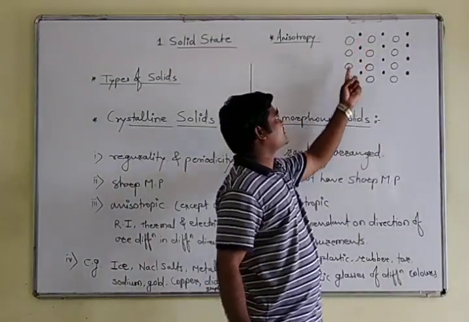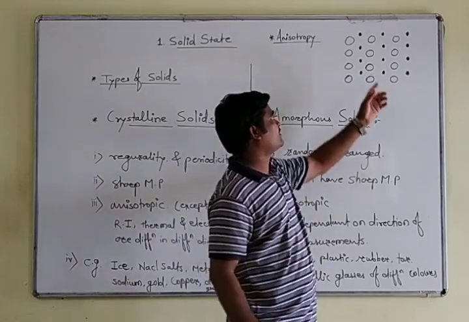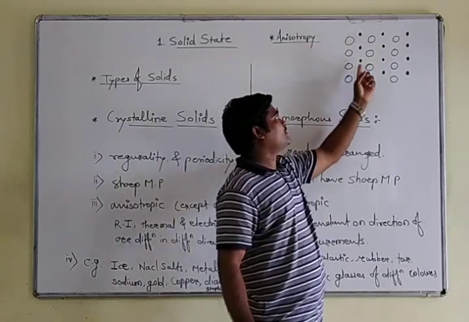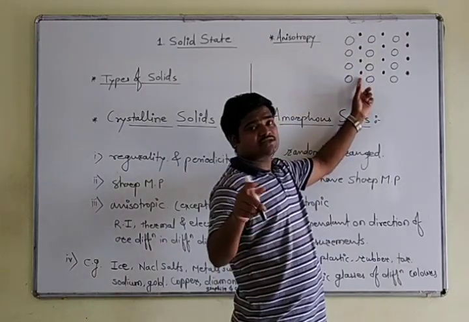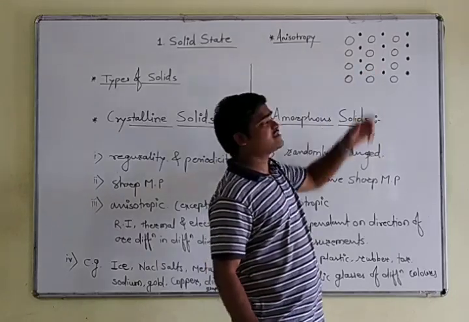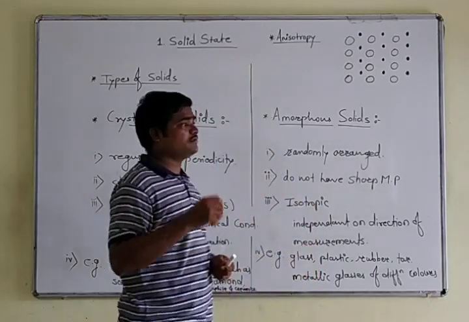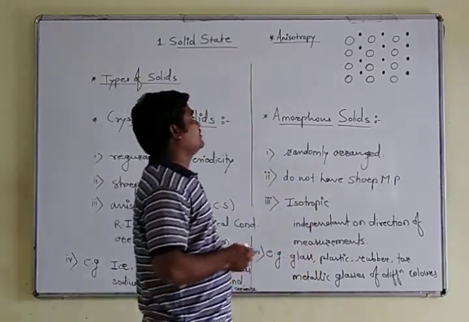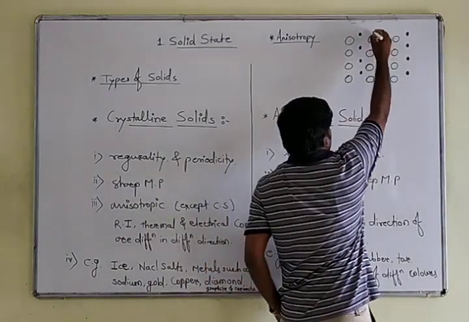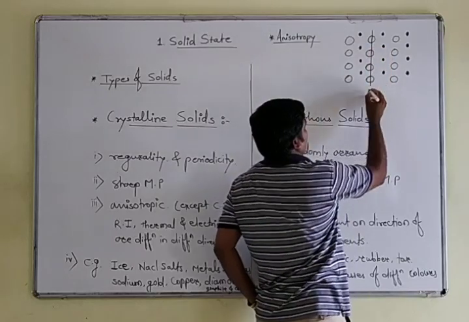These particles are of different shapes. This is one column and this is another column, but the size of particles is different and the arrangement is also different. Look at this figure.